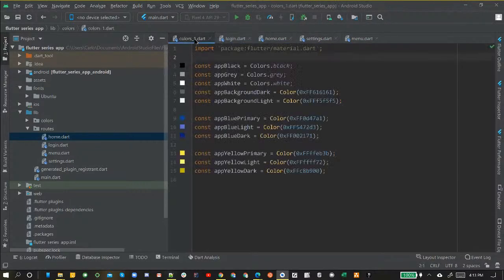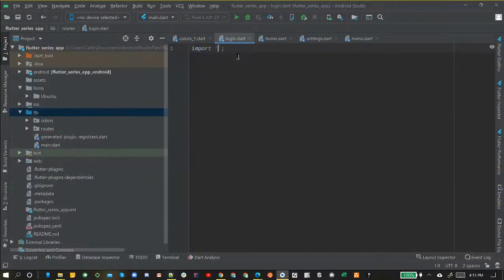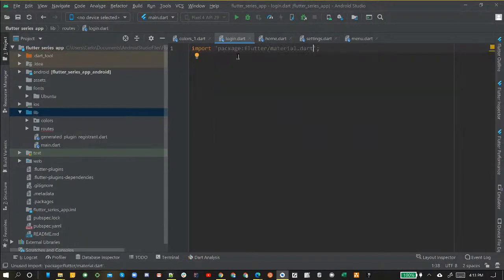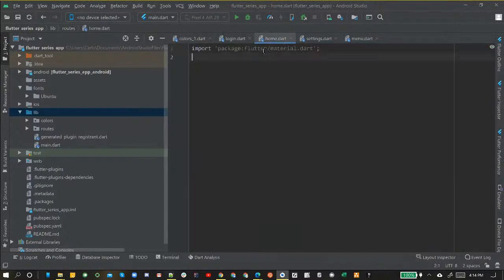So let's go back to our Dart. If you want, you can write it out. You can just type import and press enter, and it'll set you up. Then type package, flutter, material dart and press enter again and get that easily. Or you can go into colors one, highlight and copy that, bring it over here, and then bring it in your file. That's simple, just copy and paste. So for login, we'll just pretend we pasted it there.